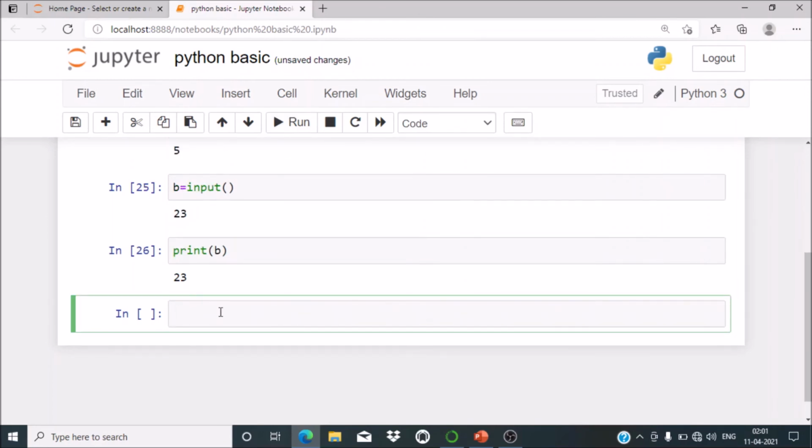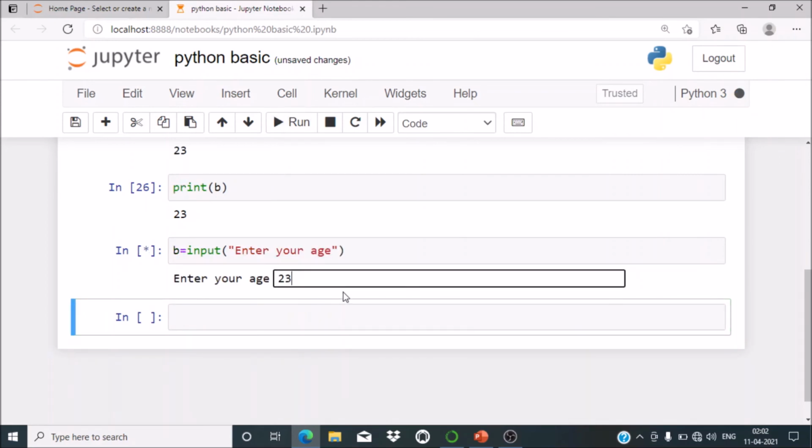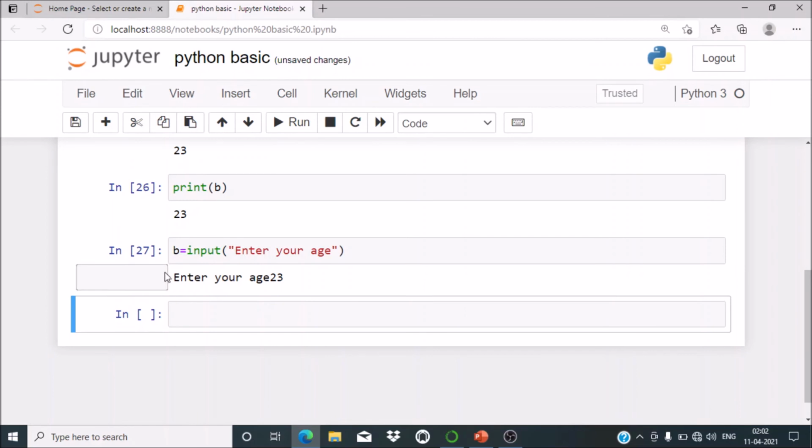For giving clarity to the user to enter a particular thing, I must write it like this. I must write input, and I must specify what to enter. So, enter your age. Definitely the user will understand that while entering the input he has to enter the age. So run it, then the age is suppose 23, enter, it will accept 23 as the value of b, and if I print b, the value 23 will be printed.